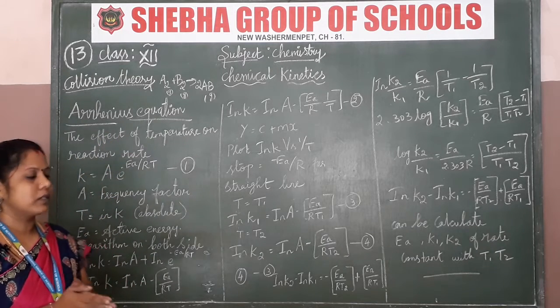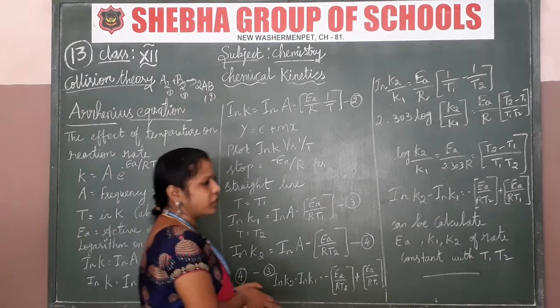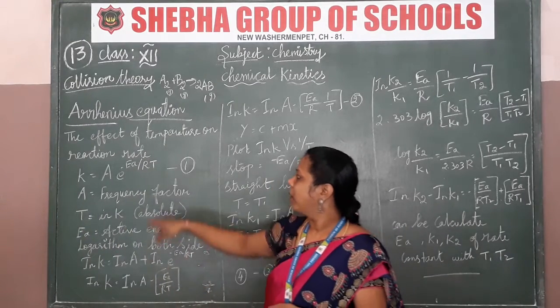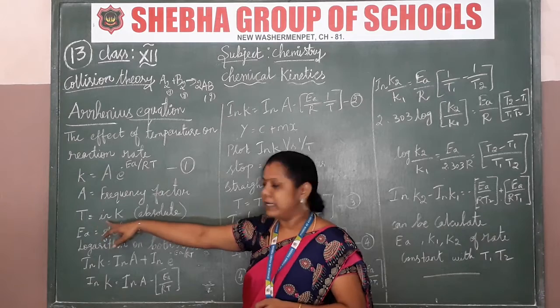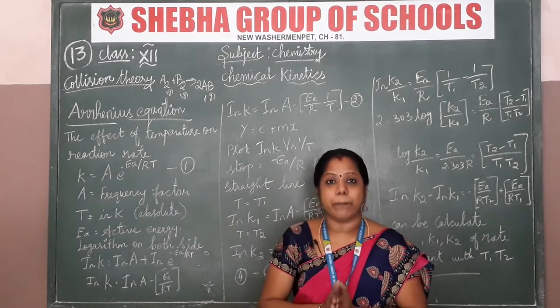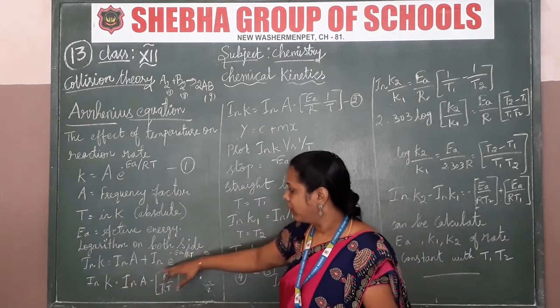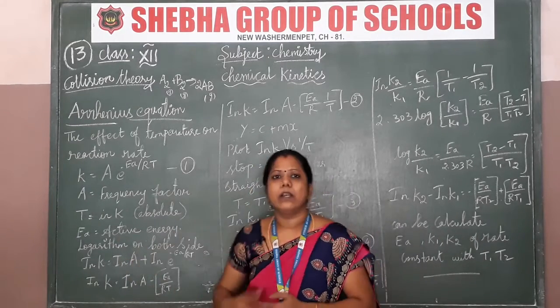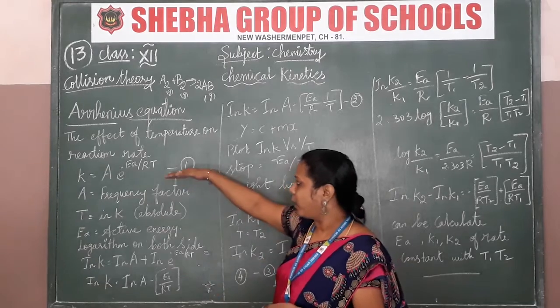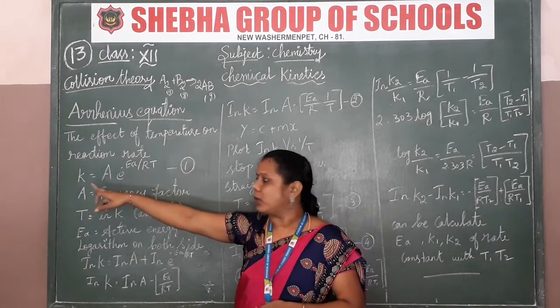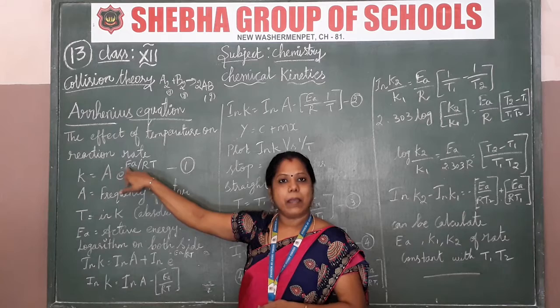If you add the frequency factor, that is called the Arrhenius equation. Okay, in this Arrhenius equation we have to learn new terms: T in Kelvin, the absolute temperature, and Ea, already known, the activation energy. Okay, we have to apply logarithm to the equation k is equal to A e to the power minus Ea by RT.